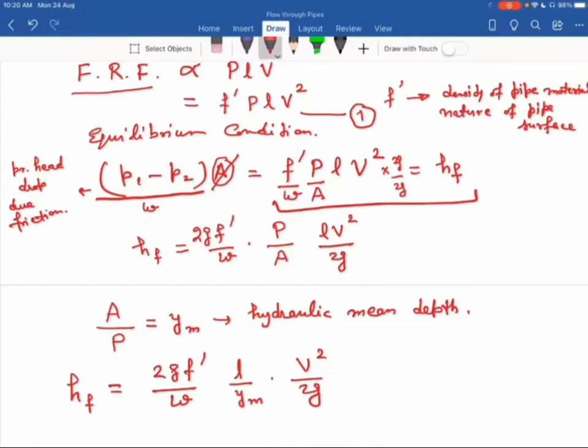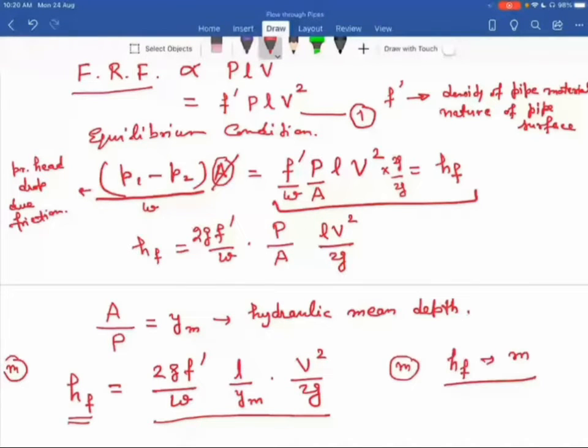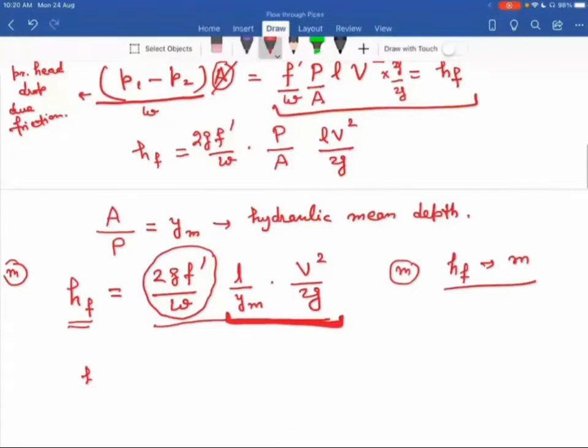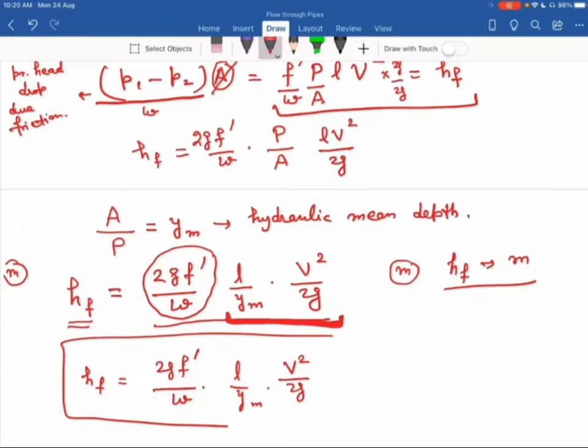Now you can see here, HF is the head loss, so the unit for head we can write as meter. Similarly on this side, the units depend on V square by 2G, so that is again in meter. So this is one constant, and the remaining term has unit meter, same as that of HF. So now we have this relation: HF equal to 2G F dash by W into L upon Ym into V square upon 2G. We call this equation the Darcy equation. You can use this equation for determining the head loss due to friction.